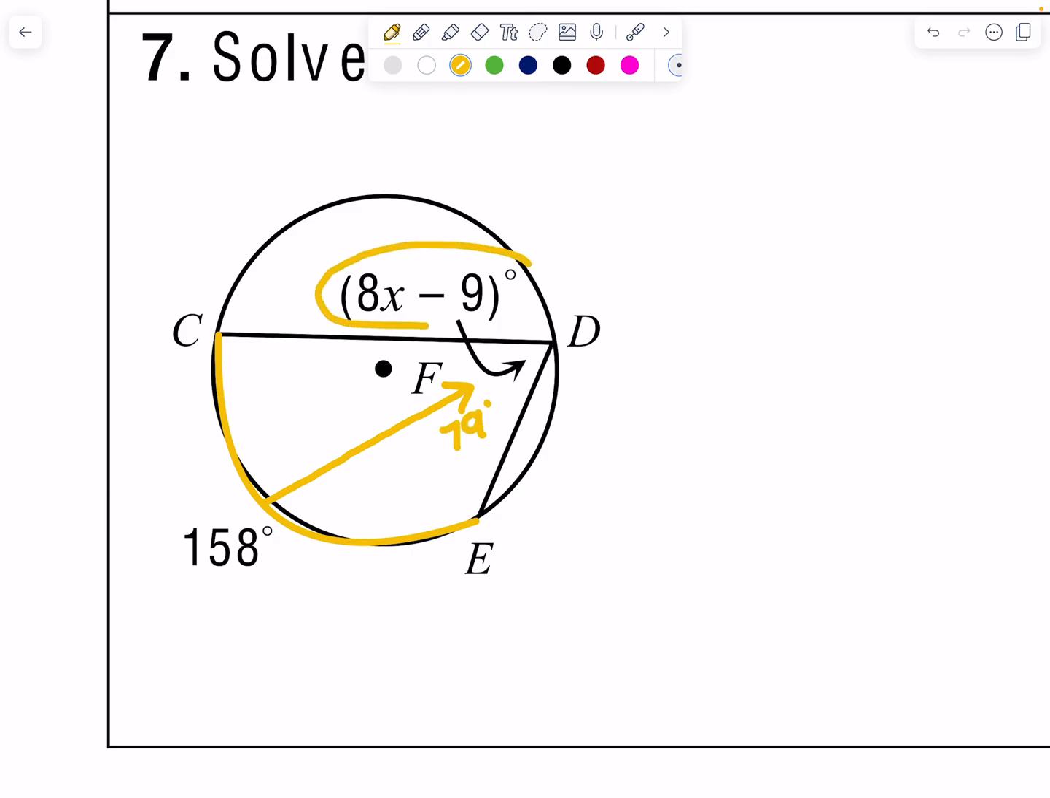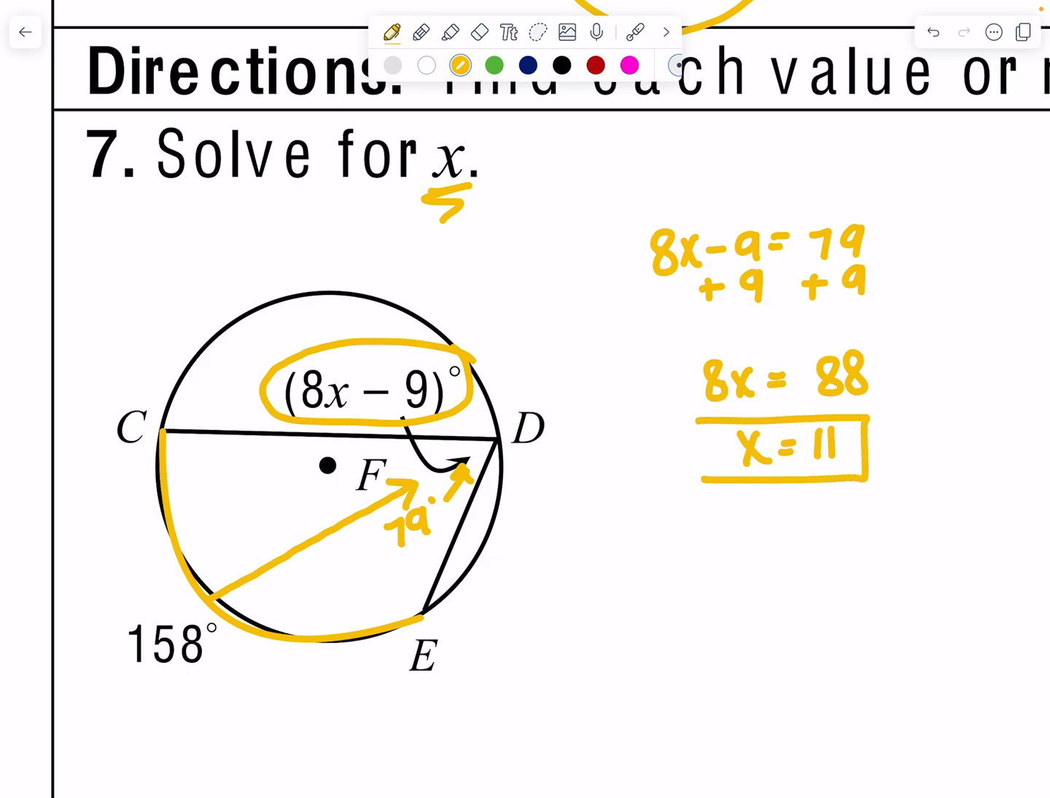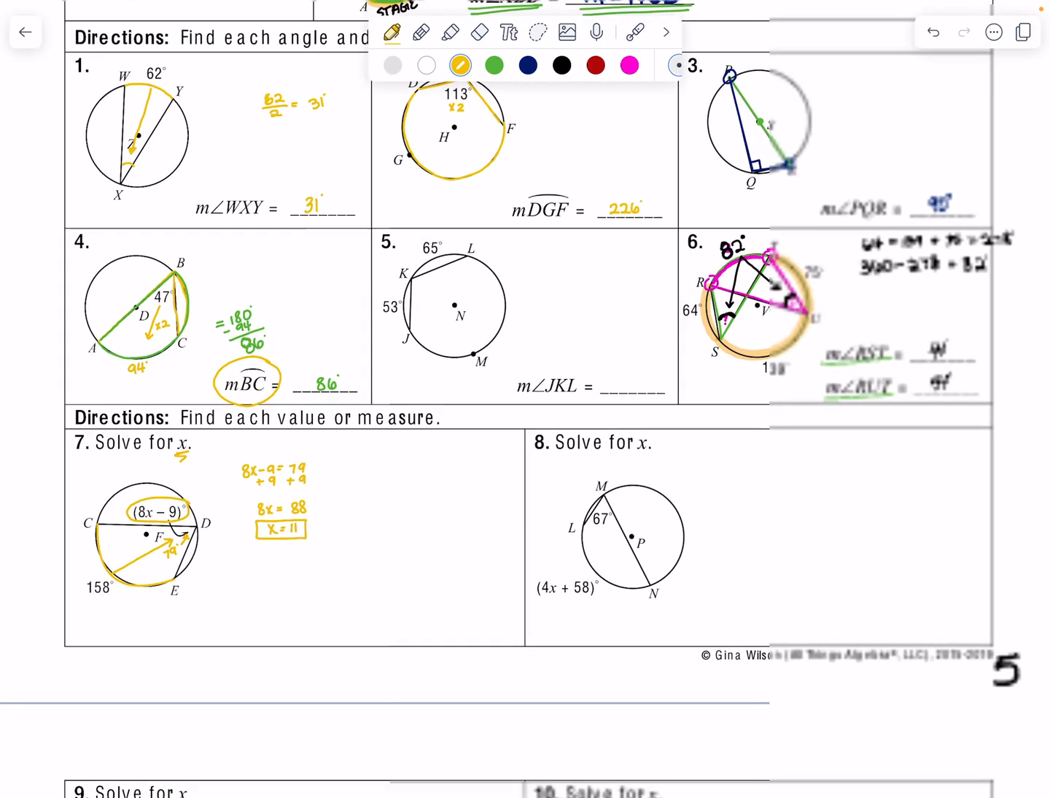Well, I also happen to have an expression here, and they're asking me to solve for x. So if this is 79 and it's 8x minus 9, I set them equal to each other. So I add 9 to both sides. I have 8x equals 88 and x equals 11. And that's it. You're done.